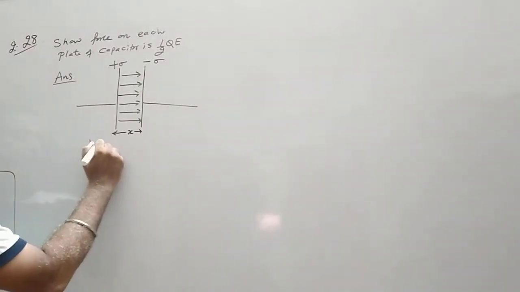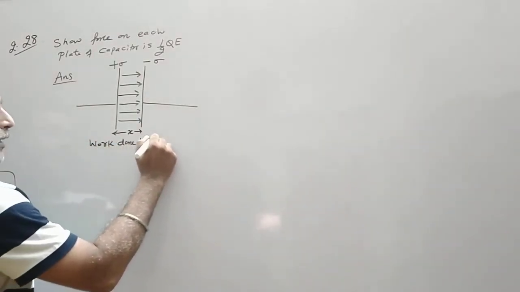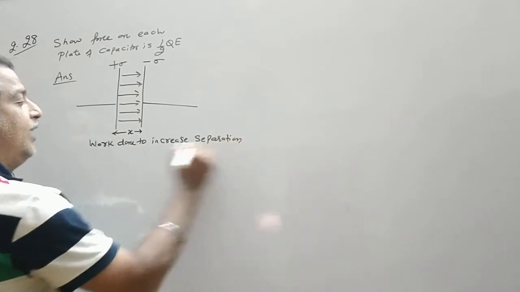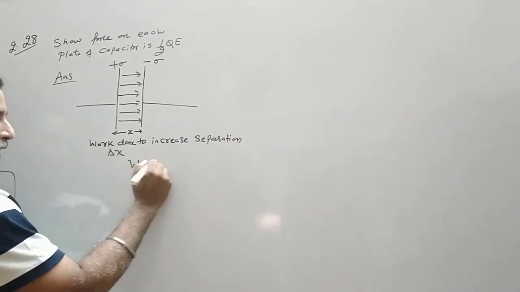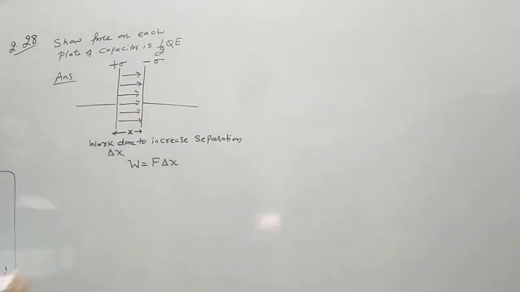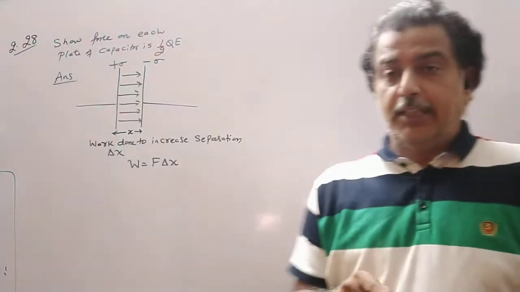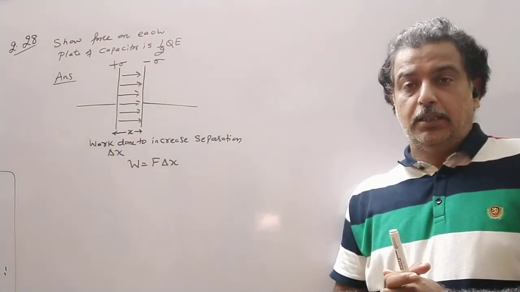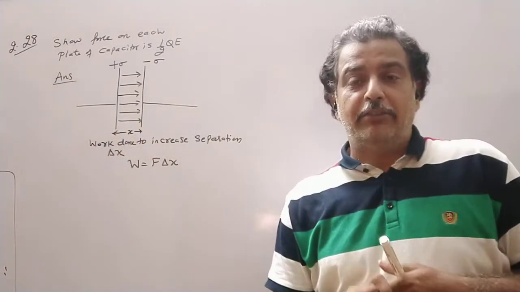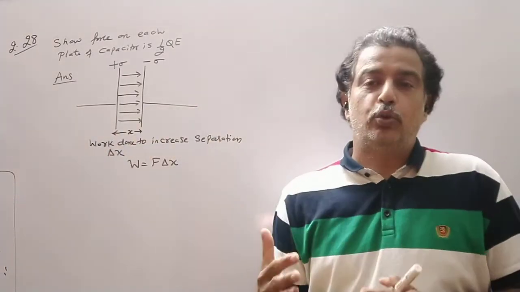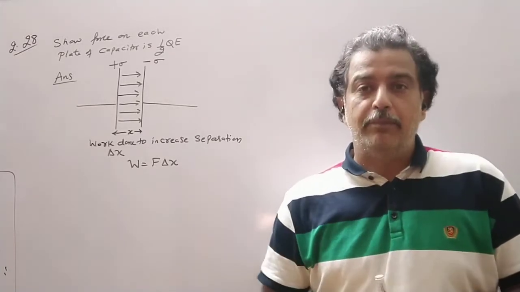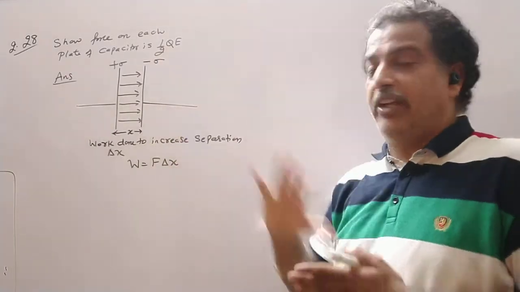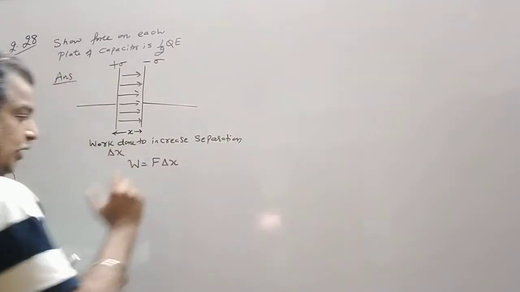So work done to increase the separation by delta x. So W can be written as force into displacement. We have to do work done equal to force into displacement. We are calculating the magnitude only. So if the distance between the two plates is 5 centimeters, say, and now I have to increase the distance by a few mm, I need to do the work because there is a force of attraction, or one plate is placed in the electric field of another plate. So work done is equal to force into displacement.